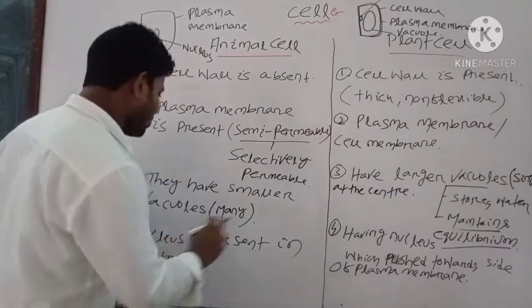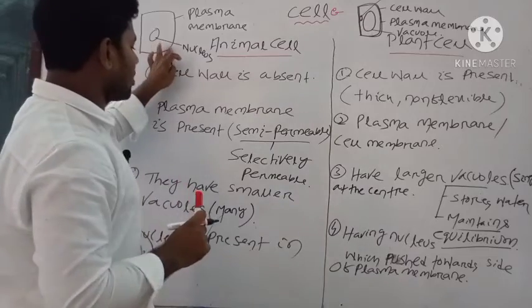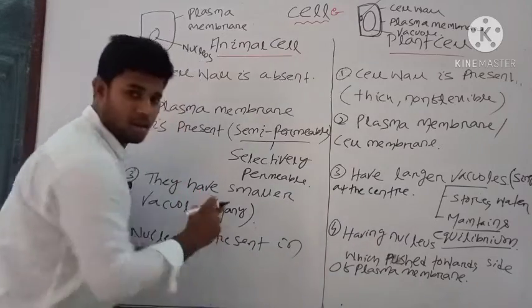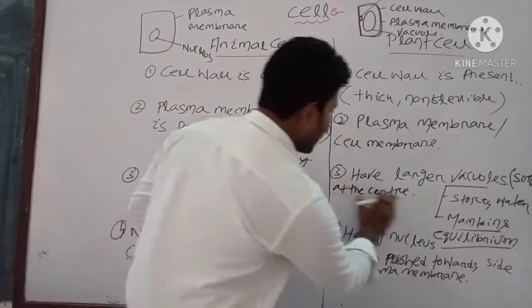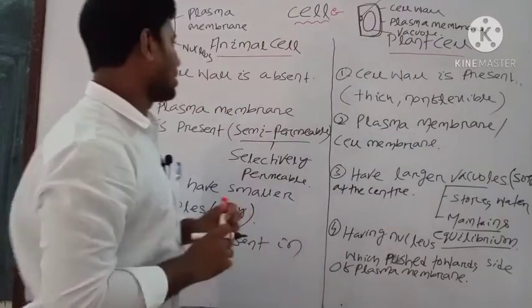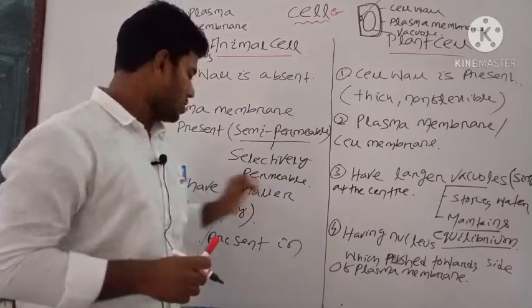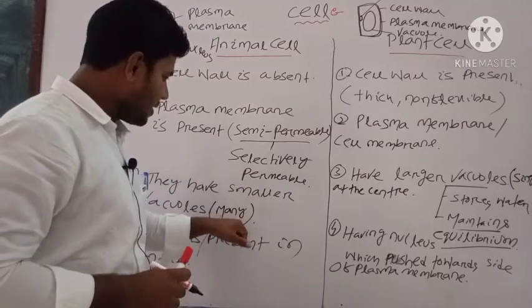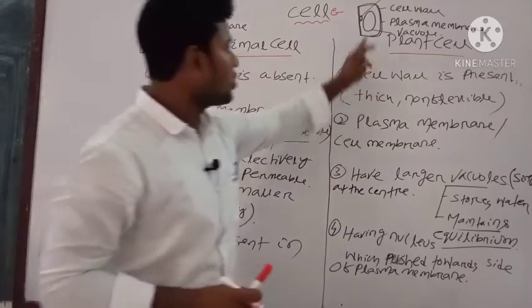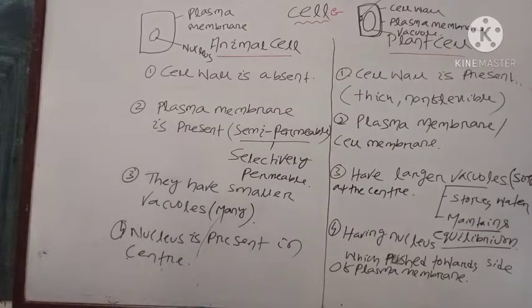Okay, notice one point. Animal cells have smaller vacuoles which are many in number, not one. But in plant cell they have a large vacuole which is present at the center. Note it down again. There are many vacuoles in animal cell, but only one vacuole is present in plant cell. Okay, note down these points.